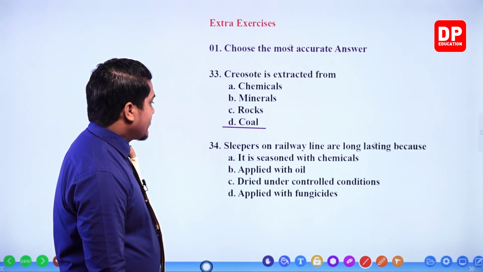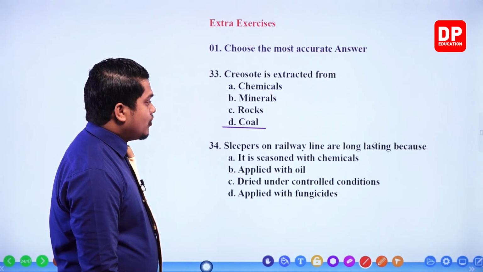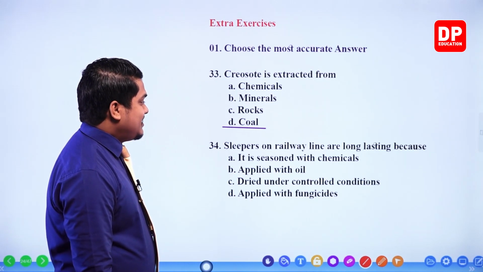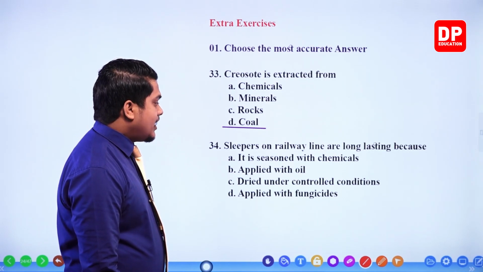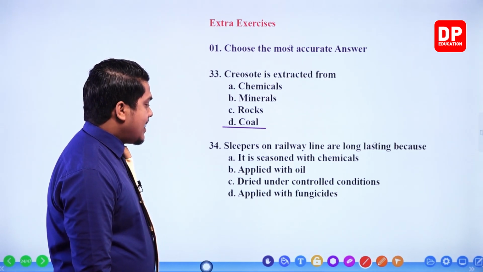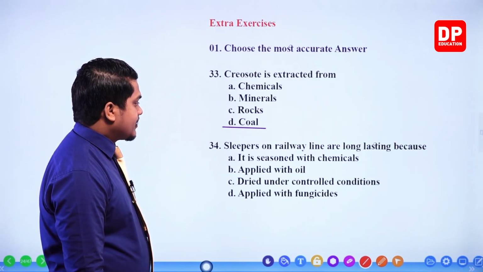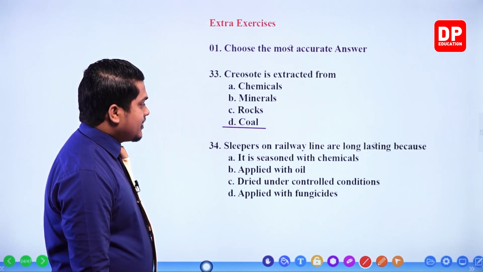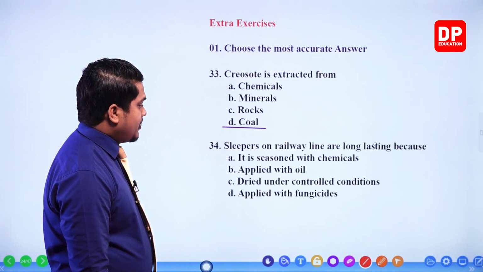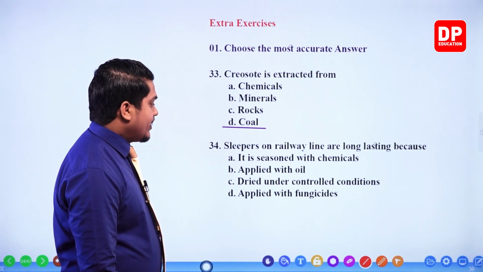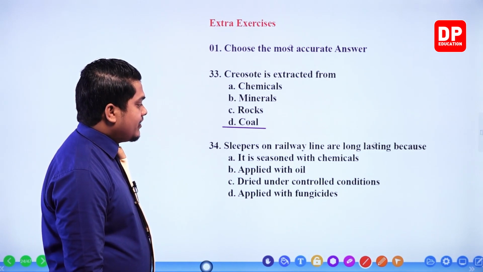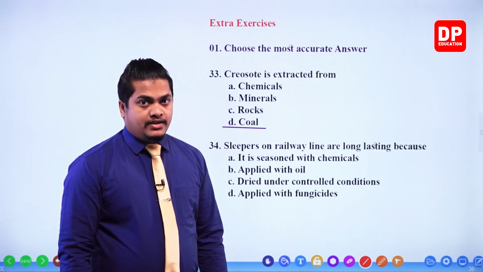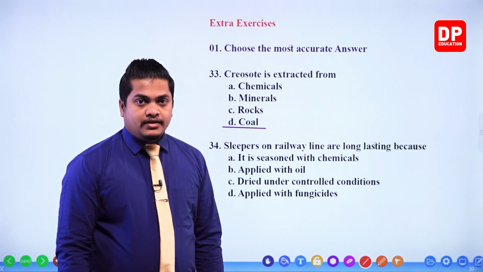Next one. Sleepers on railway lines are long lasting because they are seasoned with chemicals, applied with oil, dried under controlled conditions, or applied with fungicides. So what is the correct answer here?